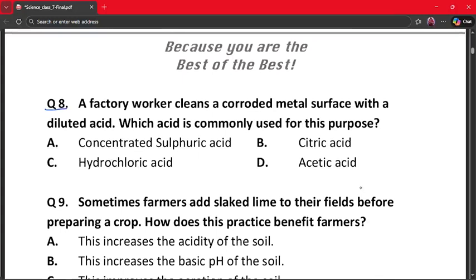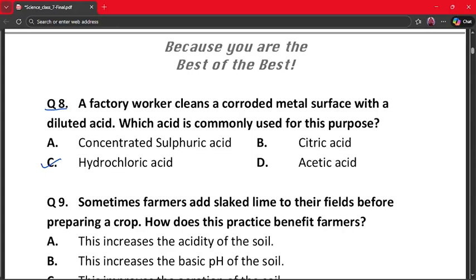A factory worker cleans a corroded metal surface with a diluted acid. Which acid is commonly used for this purpose? A. Concentrated sulfuric acid, B. Citric acid, C. Hydrochloric acid, and D. Acetic acid. The correct answer is hydrochloric acid, because hydrochloric acid is commonly used to clean corroded metals. It also removes rust effectively, while citric acid and acetic acid are weak acids.